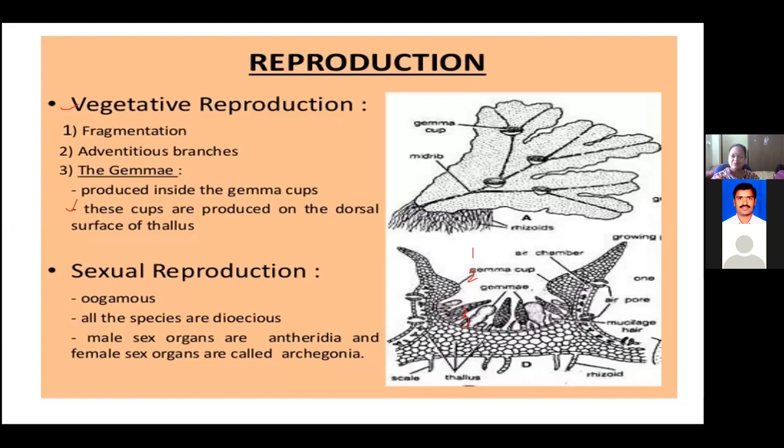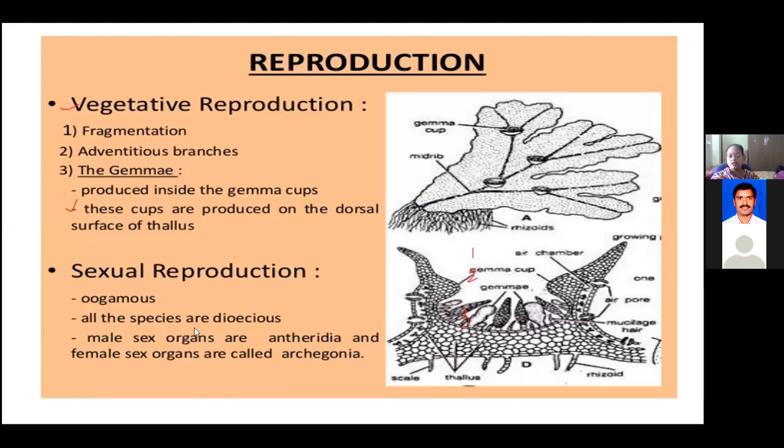Okay, sir, thank you. Now when we go for sexual reproduction, Marchantia undergoes oogamous type of sexual reproduction. That means we can clearly see two different types of sexual organs, the antheridia and the archegonia.